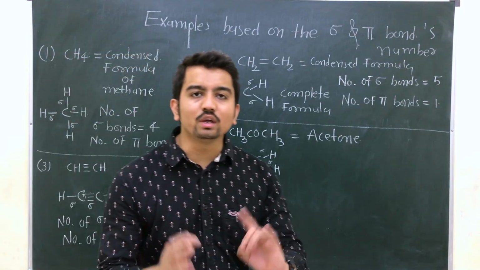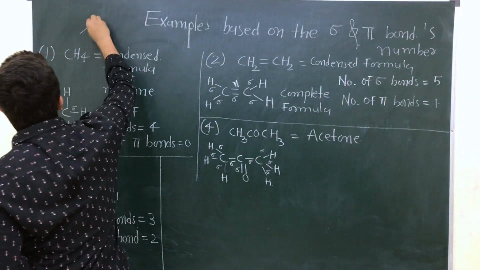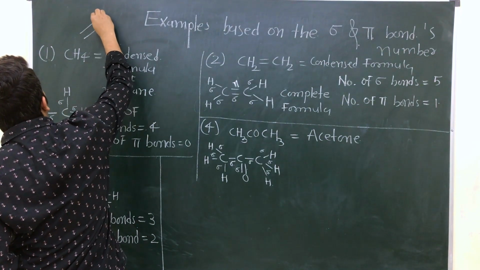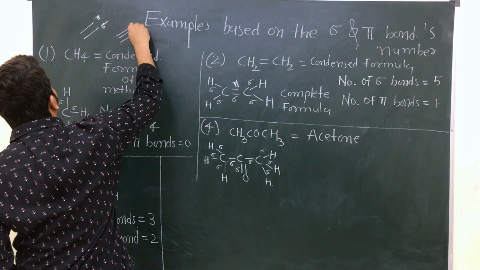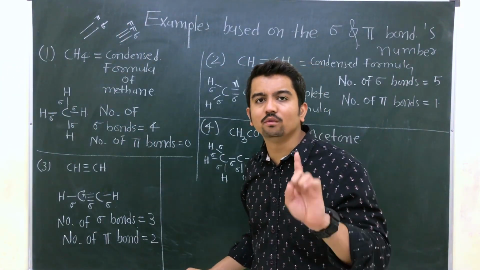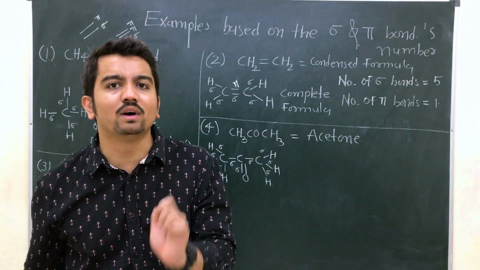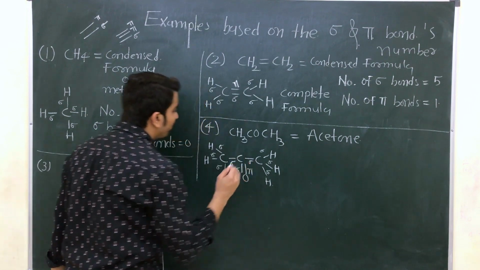Clear? So what did we get? We got that if there is a double bond, then 1 sigma 1 pi. If there is a triple bond, 1 sigma 2 pi. That's it. If there is a double bond, then 1 sigma 1 pi. Triple bond, then 1 sigma 2 pi. Here the 1 sigma will be here and 1 pi bond.